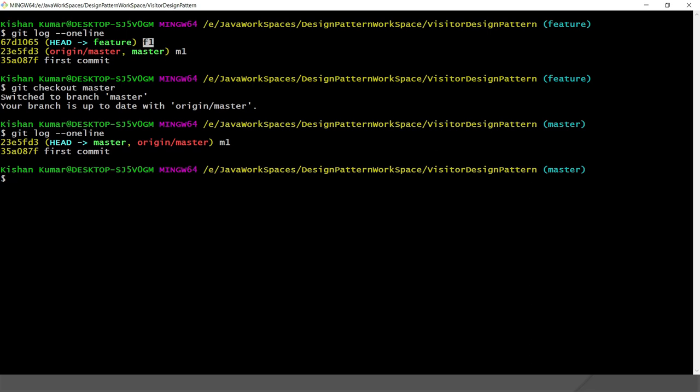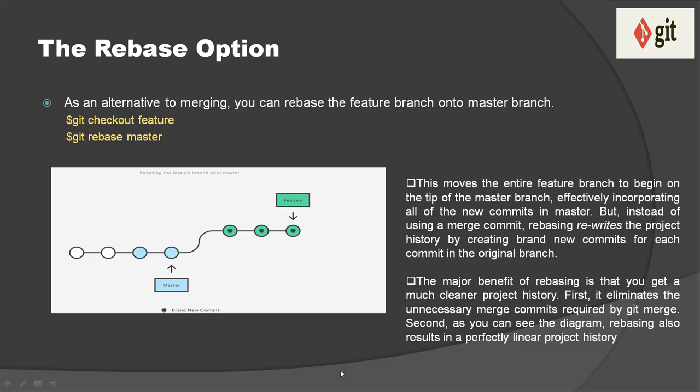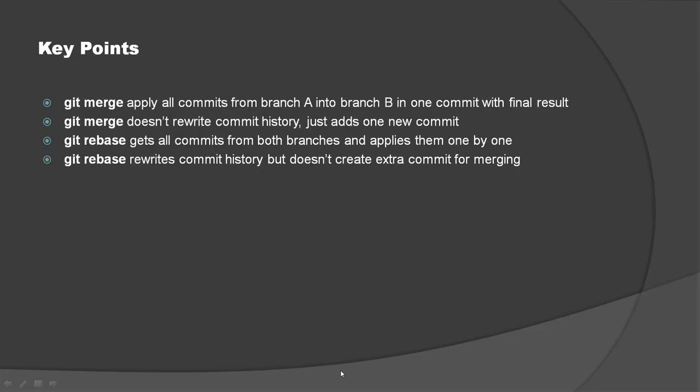Effectively, this incorporates all of the new commits in master, but instead of using a merge commit, rebasing rewrites the project history by creating new commits for each commit in the original branch. And that's the difference. You will not get an extra commit when you do the rebase. So here I hope you understood.